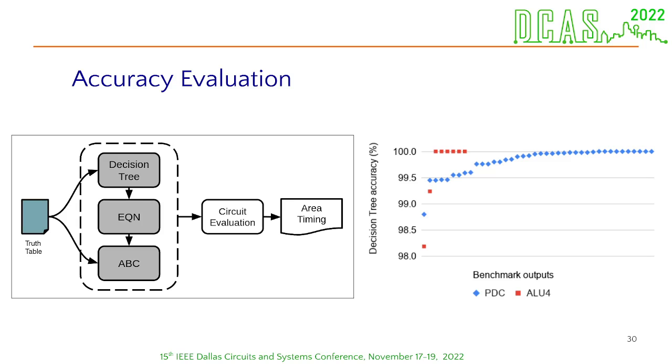The decision tree accuracy is 100% for most of the outputs on the LU4 circuit, despite two outputs that are limited to 98.1 and 99.3%. The decision tree accuracy for the PDC circuit presents only one output with less than 99 accuracy, and the majority of the 40 outputs reach over 99.5. The impact of loss in accuracy is highly dependent on the application.